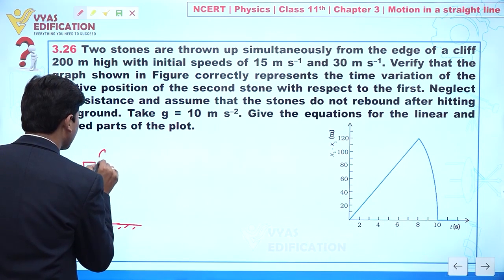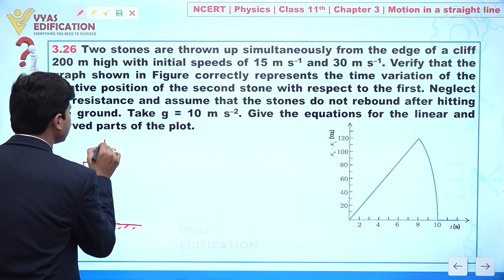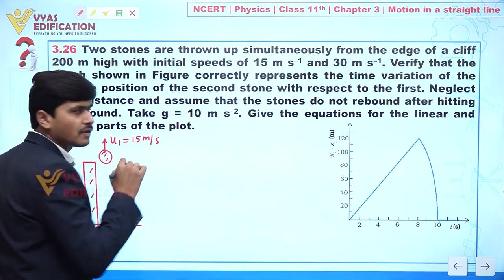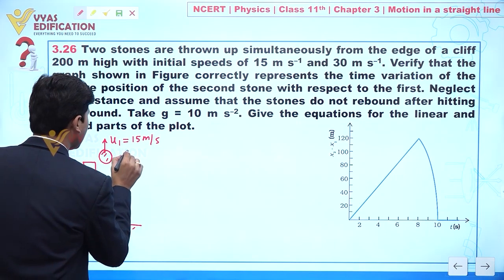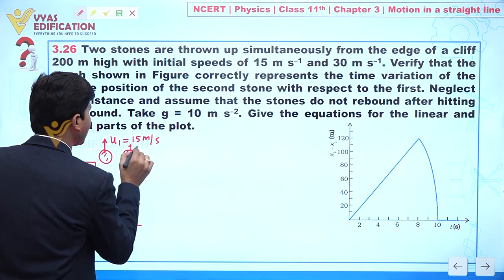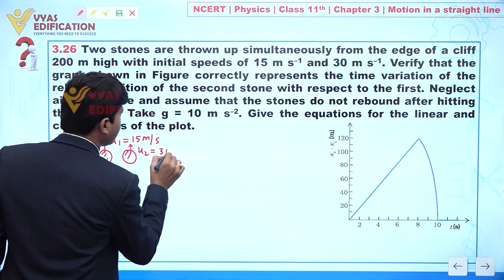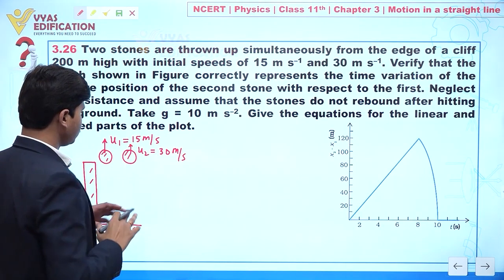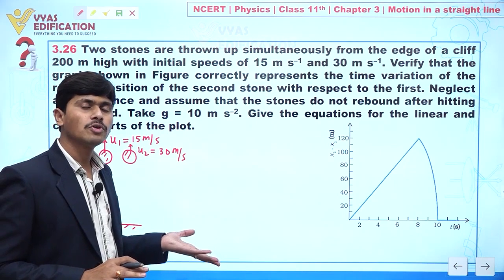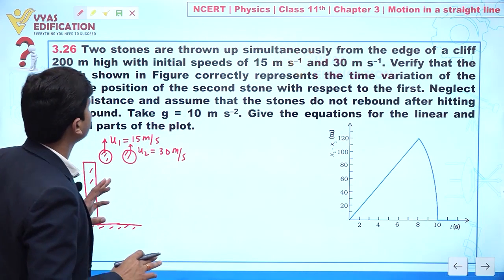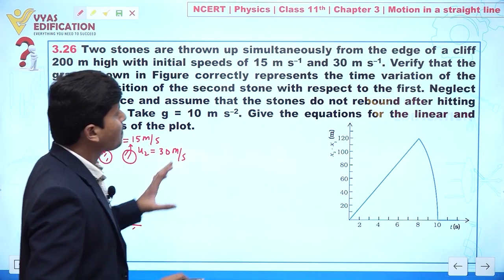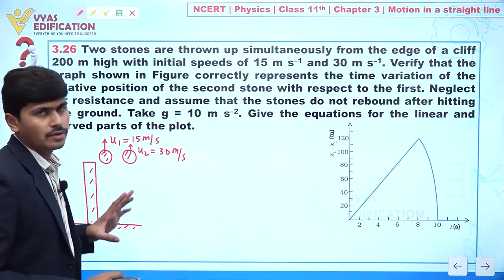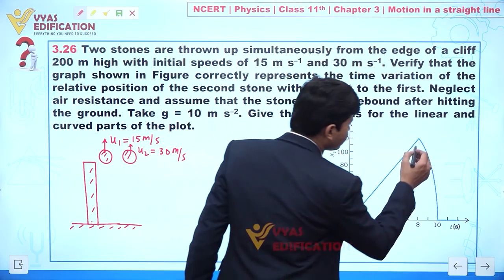So we can see here we have, let's suppose u1, this is 15 meter per second, this is given in the question, and we have another object having initial velocity 30 meter per second. Clear? So now we are throwing these two balls simultaneously in vertical upward direction. Fine. Now we have to verify that the graph shown in the figure is correct or not. Yes or no? So now listen carefully.